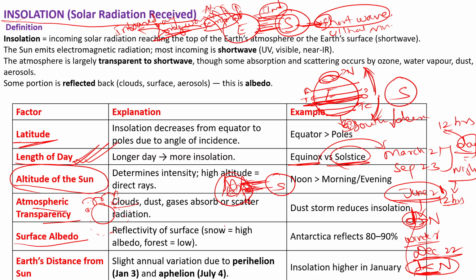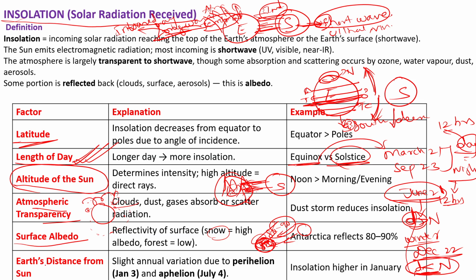And another important factor is surface albedo. Albedo is nothing but the reflectivity of the surface. For example, we know that snow has the highest reflective index. The earth receives the sun rays from the sun. Here the snow part of the earth will reflect nearly 80 to 90% back into the atmosphere, so this will have low insolation. Even if it receives, it reflects back, so at this stage it has low insolation. And forest will receive the highest insolation, so it will have high insolation.